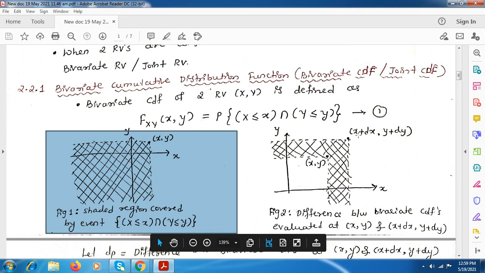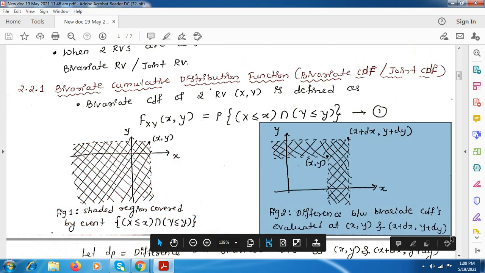But here, when we add this point, this will become X less than or equal to x plus dx intersection Y less than or equal to y plus dy, which covers all the points from this point, from minus infinity here and here also minus infinity. But if we take the difference, this area will be eliminated, and only this area we have. So this is the other graph we have.